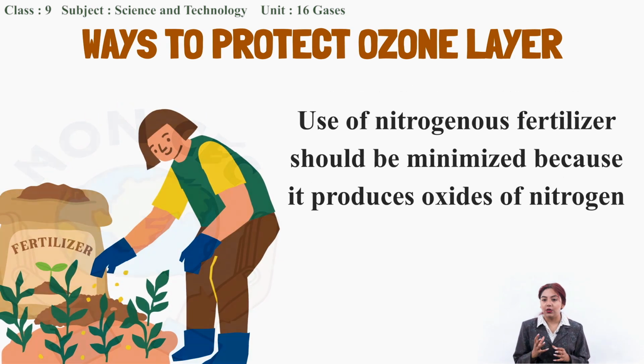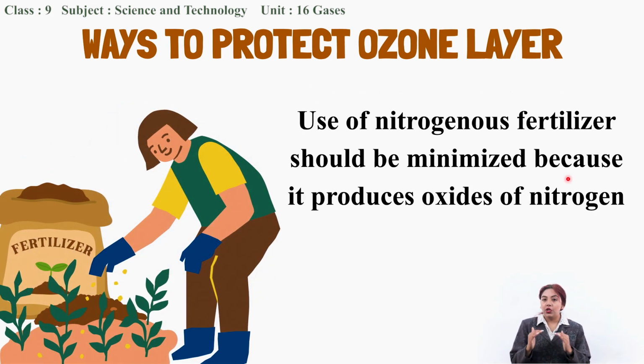Another thing we can do is reduce the use of nitrogenous fertilizer, because nitrogenous fertilizer is also a source of oxides of nitrogen that cause depletion of the ozone layer. So if we minimize the use of nitrogen fertilizer, in that way we can also protect our ozone layer.